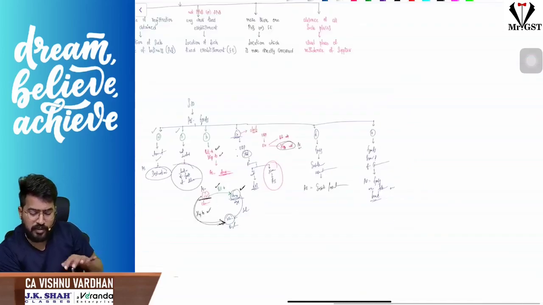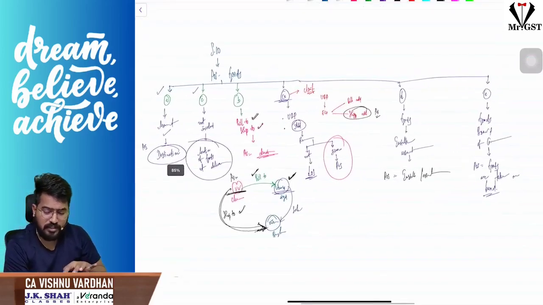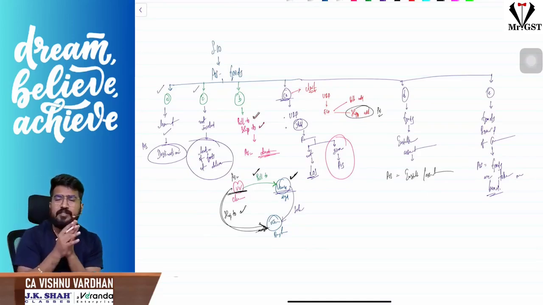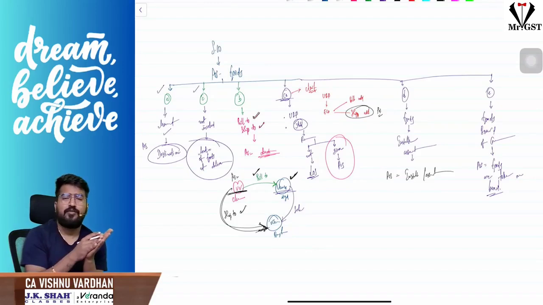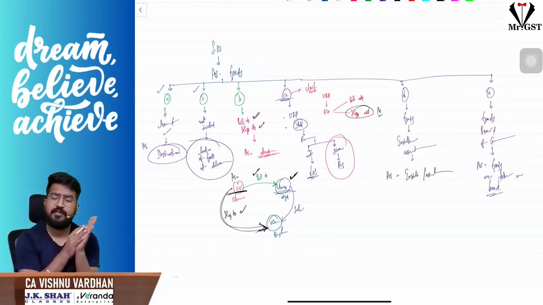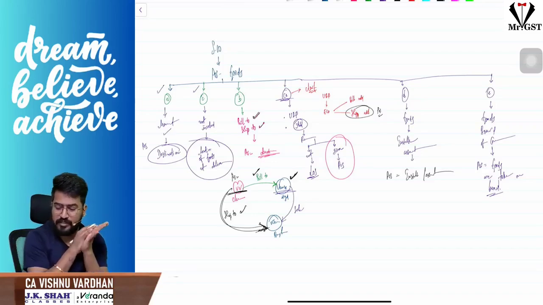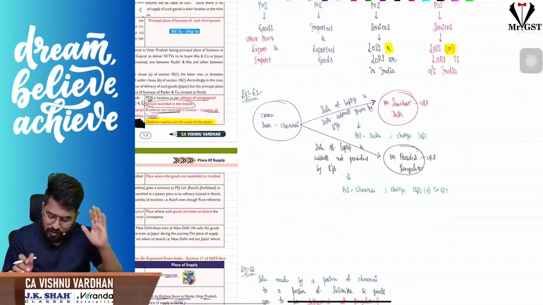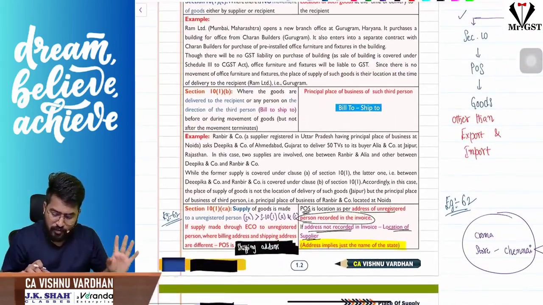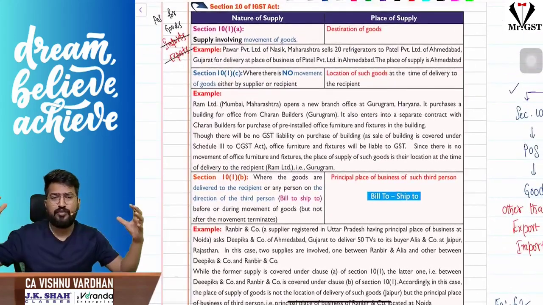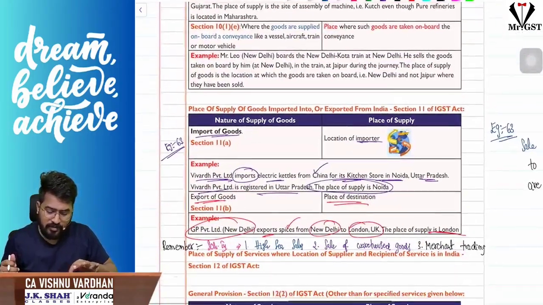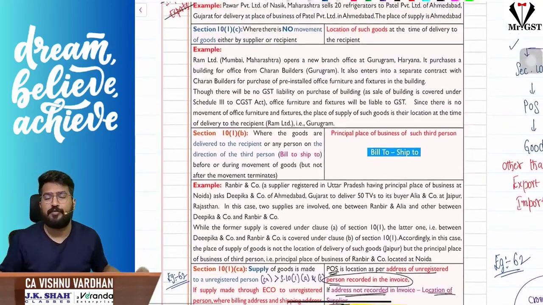Okay, so that is what section 10 is all about. Sir, there are 6 cases: clause A, B, C, CA, D and E. Movement involved, movement not involved, sale to unregistered person, bill to ship to model, goods needing installation and assembly, and finally goods supplied on board a conveyance. Clear? So we have discussed the place of supply for all the occasions. For you, proper notes and examples for all these things have been given here. You can happily go through this. Just to show all the differences for quick revision purposes, I have used the flow chart. Section 10 is applicable for supply of all goods other than exports and imports. Hope it is clear.